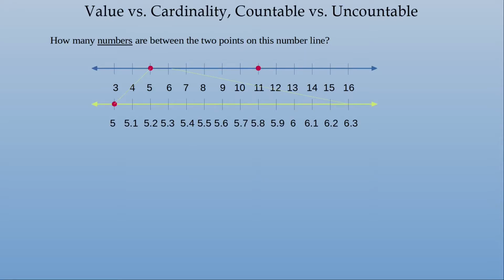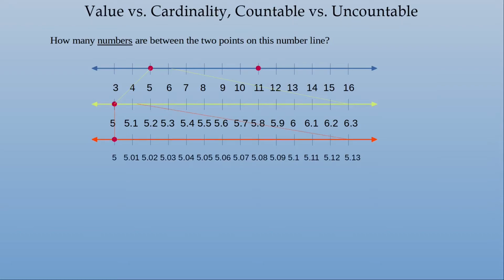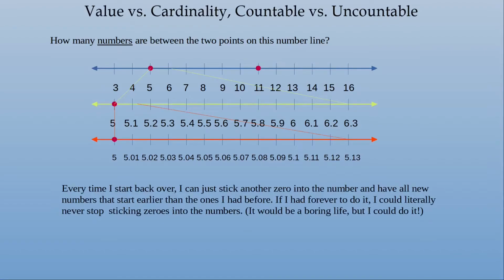Well, between 5 and, let's say, 6.3, we've got 5.1, 5.2, 5.3, 5.4, so on and so forth. We just sort of blew up or zoomed in on a little section of the number line here. Now we're going to do that again. We're going to zoom in on a little section of this number line right here. And we can see that there's a lot of numbers between there. We can keep doing that. Every time I start back over, I can just stick another 0 into the number and have all new numbers that start earlier than the ones I had before.